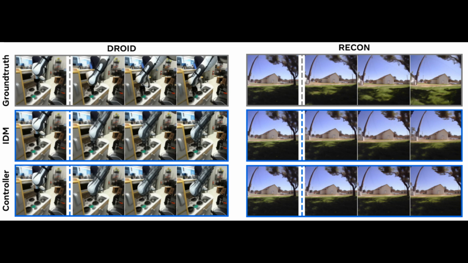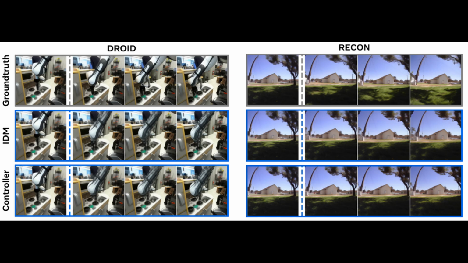They tested on both robotic manipulation tasks, DROID, on the left, and scene reconstruction tasks, RECON, on the right. What's impressive is that their approach, labeled IDM for Inverse Dynamics Model, performs comparably to models that were explicitly given action labels. That's remarkable considering they had to learn the action space from scratch just by watching videos. And we can see that visually here.